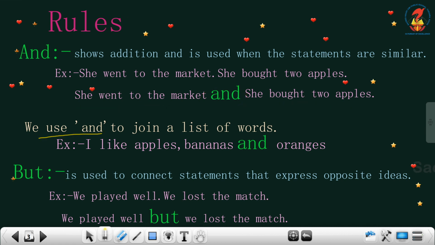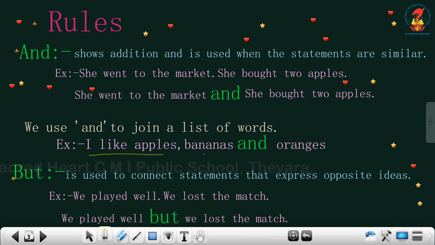We can use the conjunction and to join a list of words. Example: I like apples, bananas and oranges. Here and is used towards the end of the sentence, before the last example. I will read it again.